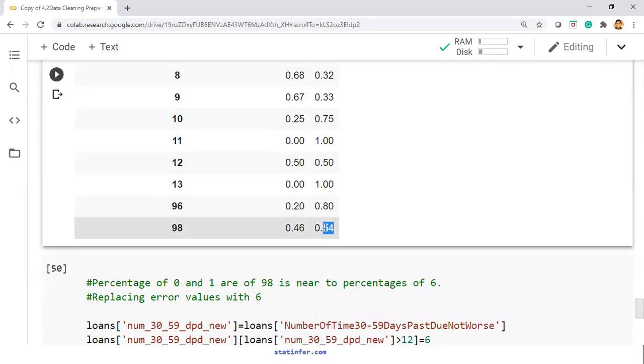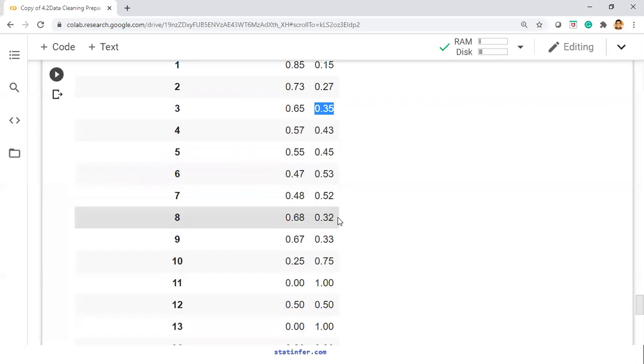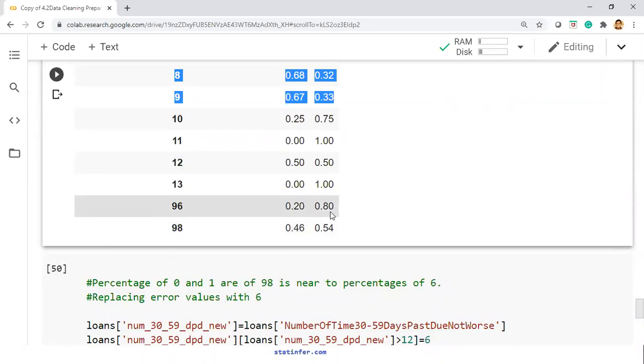So if this is also coming as 33% or 35%, then you have the cases like 3, and what about 8 and 9? It is near to all these 3. Maybe any one of them, if you build the model, you will hardly see any change. All of them will be permissible. But if you keep it as 98, then build the model, you might see significant changes.